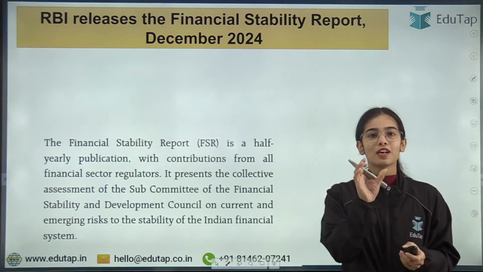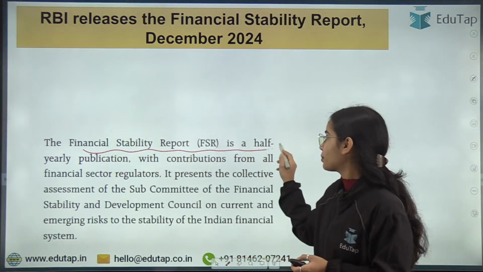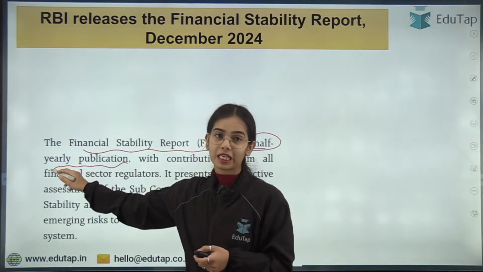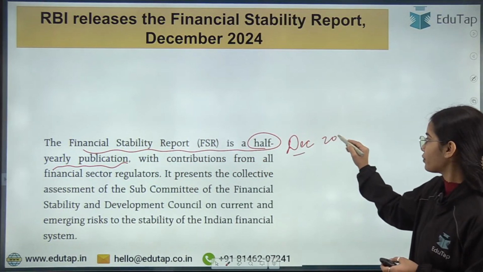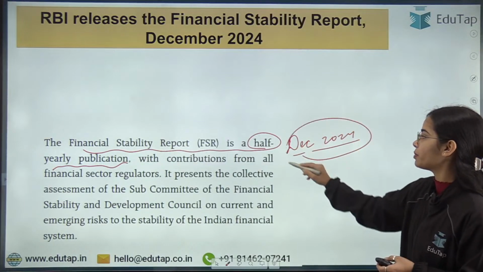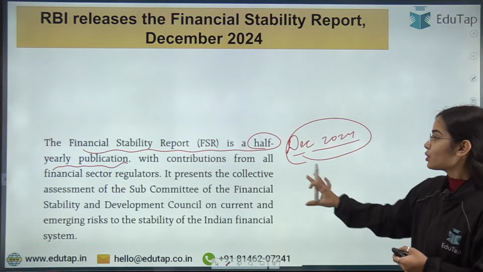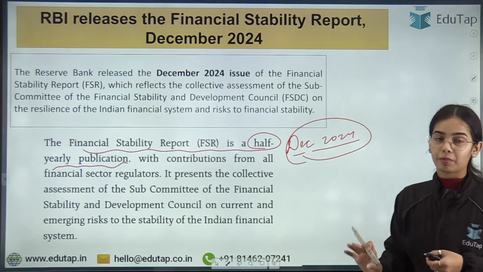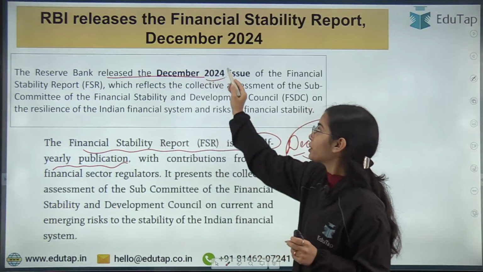So first of all, the Financial Stability Report. It is a half-yearly publication. So the recent report is released in December 2024, and the next edition will be released in the coming June or July. The RBI has recently released the December 2024 issue of the Financial Stability Report.